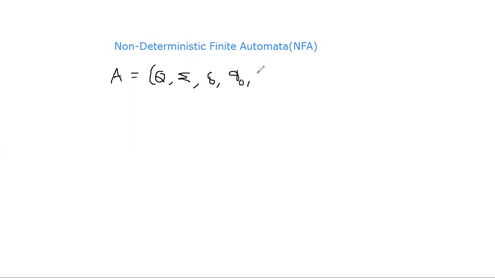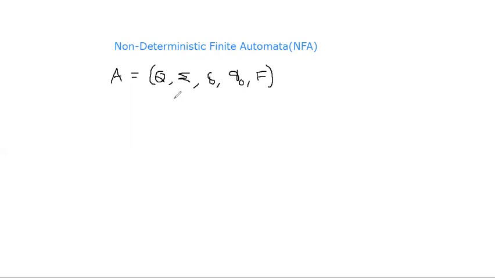The meaning is the same. What is Q, what is sigma, what is delta? Q is a finite set of states. Sigma is the input alphabet, which contains all input symbols. If you see the transition diagram, it contains arrows between states.